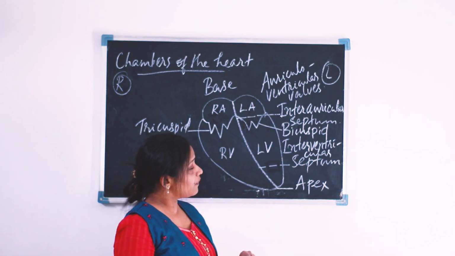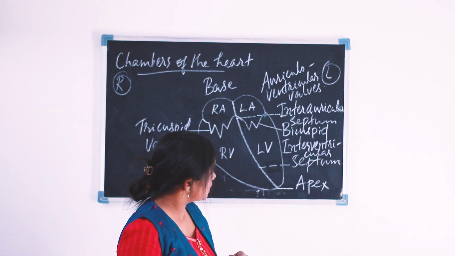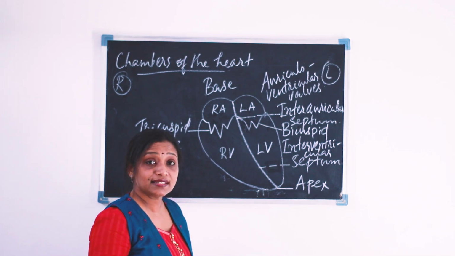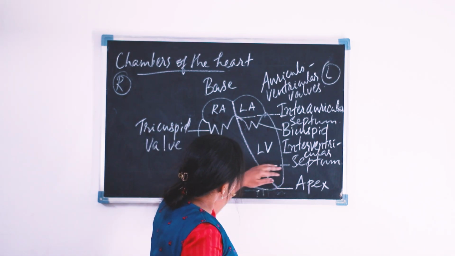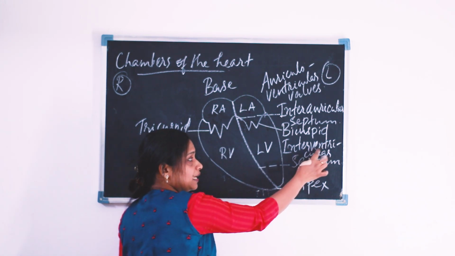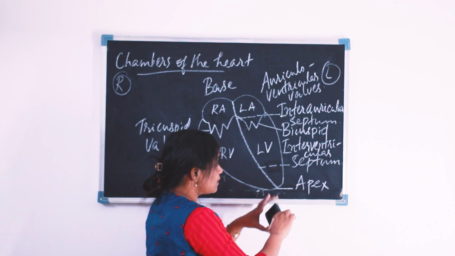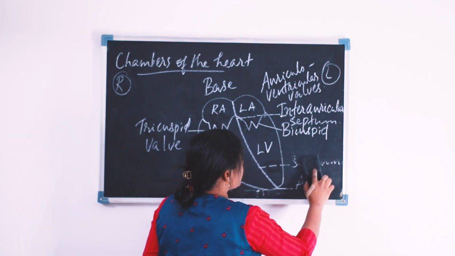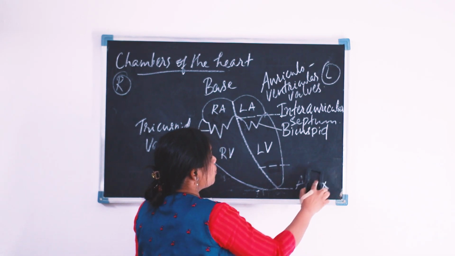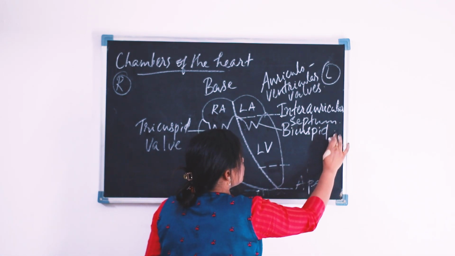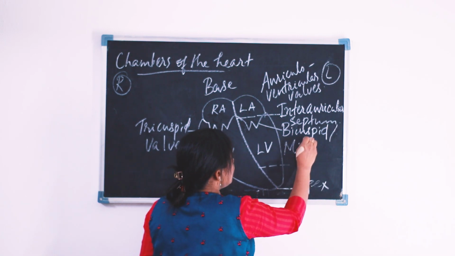The bicuspid valve is also known as the mitral valve. Here, shall I rub out the interventricular septum label? I am going to rub that.